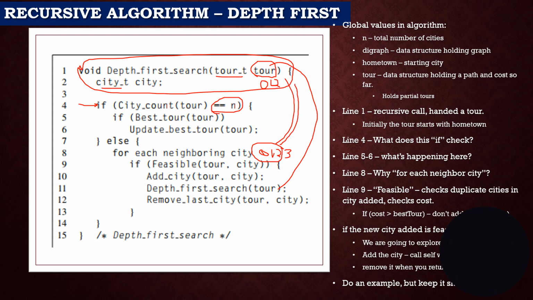Now I come back up here again with 0, 1, 2, 3, and I say, does this have 4 cities? Yes, it does. And now I ask, is this my best tour? The cost for 0, 1, 2, 3 would be known to us, and since this is my first actual tour, it's my best tour. Because this was an else, I'd return to the depth first search and remove the last city. Remove the 3 from here. I'm going to use the eraser. Remove the 3, and this will come back up and say, I'm done.